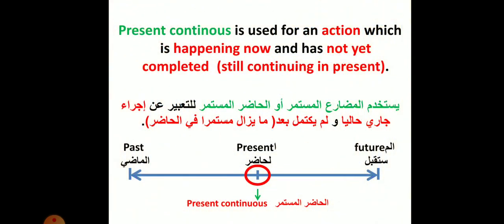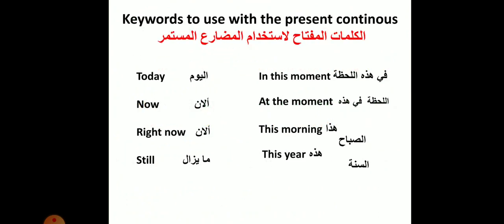The present continuous is used for an action which is happening now and has not yet completed, which means still continuing in present. Okay, here are some keywords to use with the present continuous. Today, now, right now, still, in this moment, at the moment, this morning, this year.